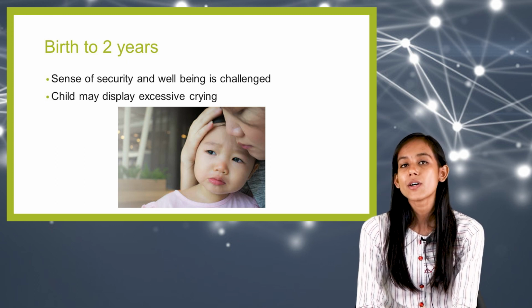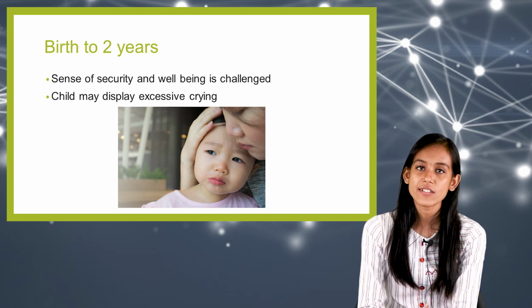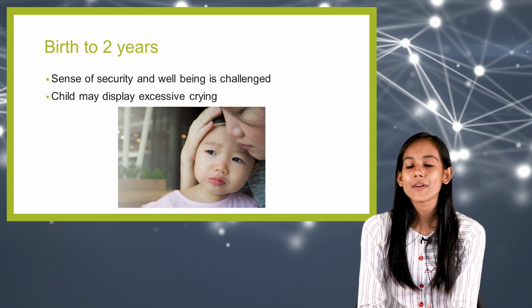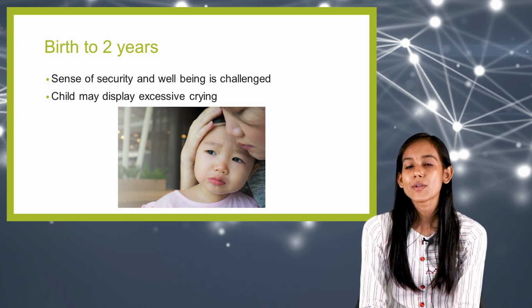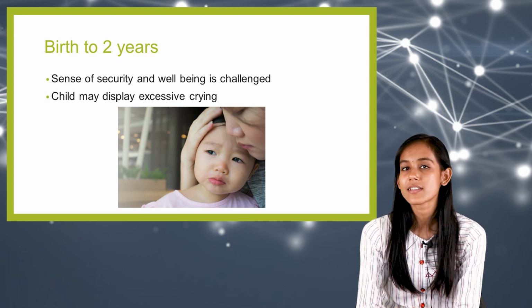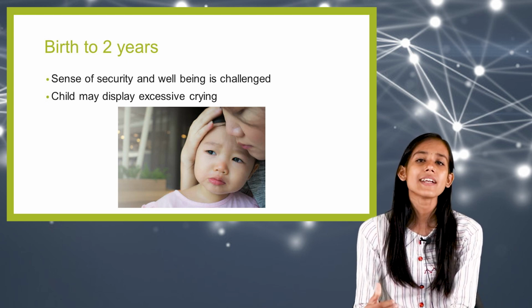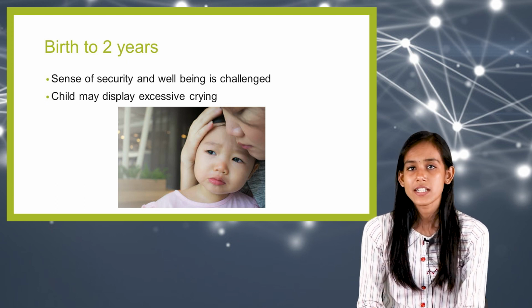So basically here what happens, the sense of security and well-being is challenged. So the child starts to feel insecure, and the feeling of well-being is challenged in this age. And they start to feel unfamiliar with the surroundings.